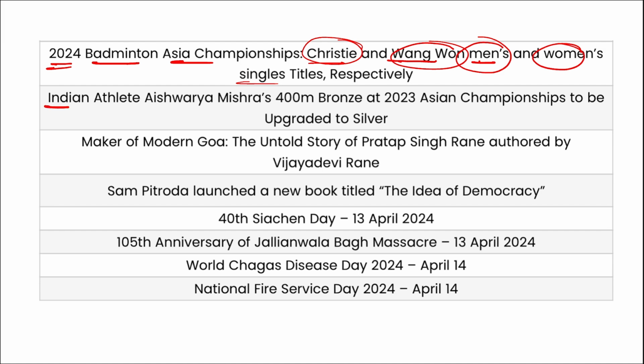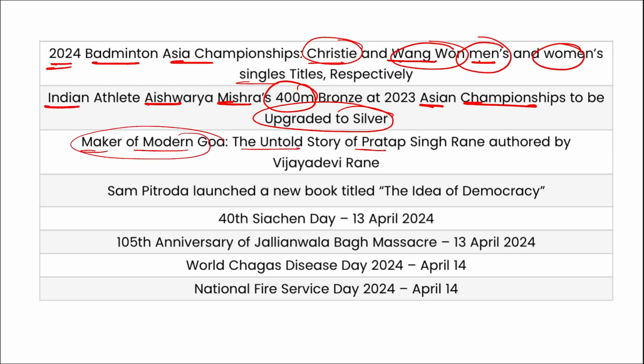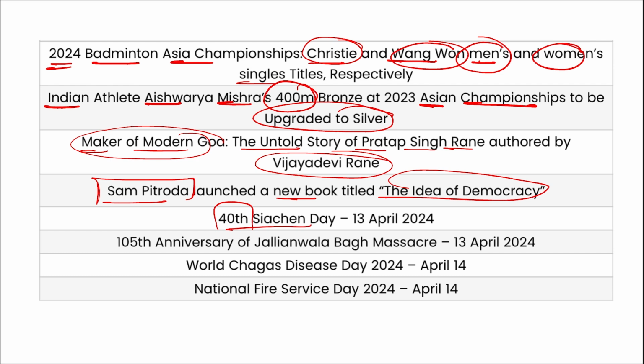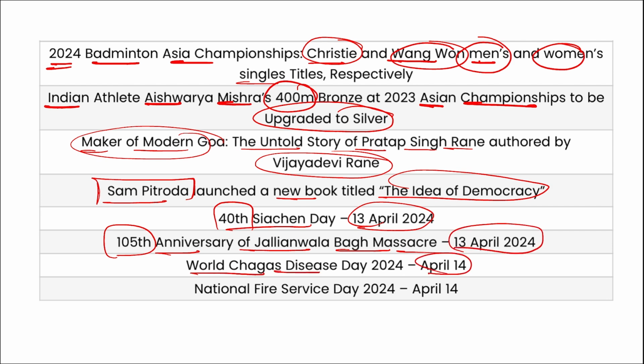Right? Then Indian athlete Aishwarya Mishra, who won the bronze medal in the 400 meters at the Asian Championship, has been upgraded to the silver medal because the person who won the silver was suspended for doping. Then Maker of Modern India, The Untold Story of Pratap Singh Rane, authored by Vijay Devi Rane. Sam Pitroda launched a new book, The Idea of Democracy. 14th Siachen Day on 13th of April. 105th anniversary of Jallianwala Bagh massacre on 13th of April. World Chagas Disease Day on 14th of April and National Fire Service Day on 14th of April.